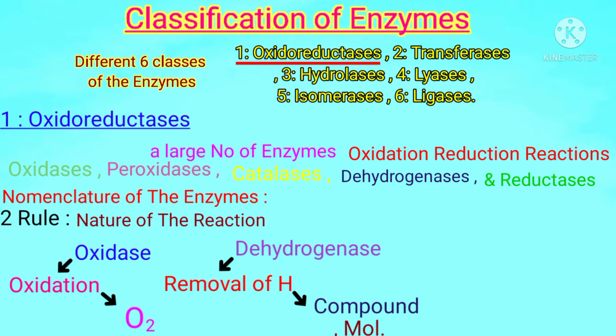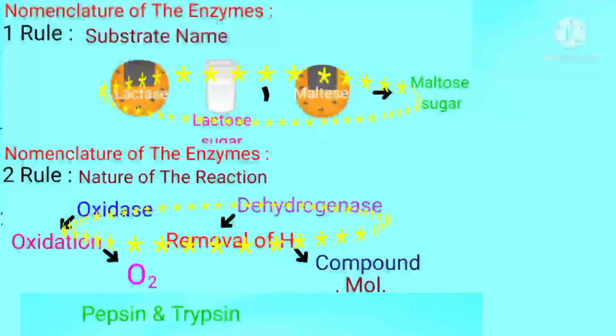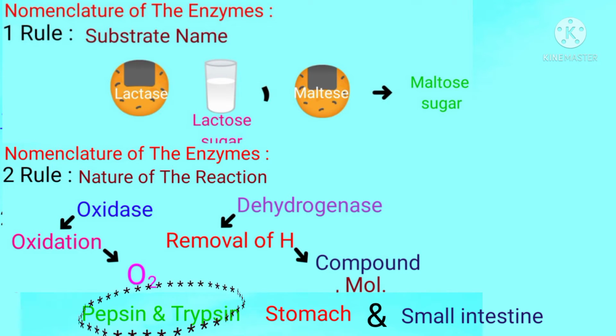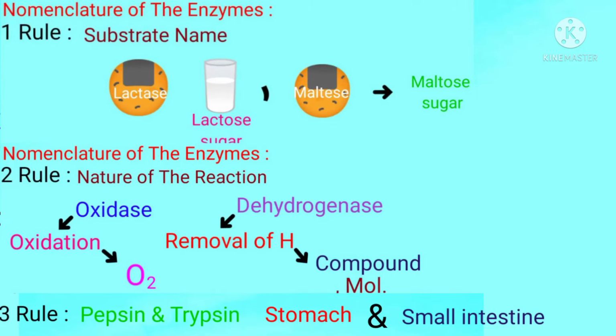So enzymes are also named due to the chemical nature of the reaction. But students, there are several digestive enzymes that do not follow both of these rules. For example, pepsin and trypsin enzymes that are present in the stomach and small intestine respectively. As both of these enzymes were discovered earlier, they do not follow these rules. That is the third rule.